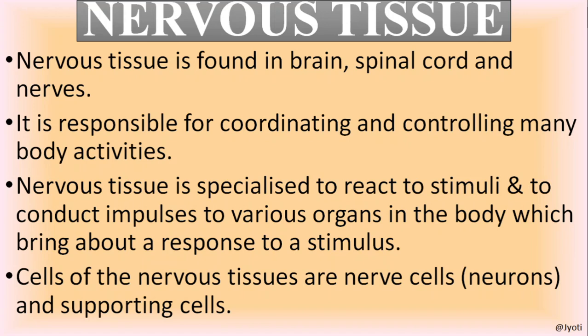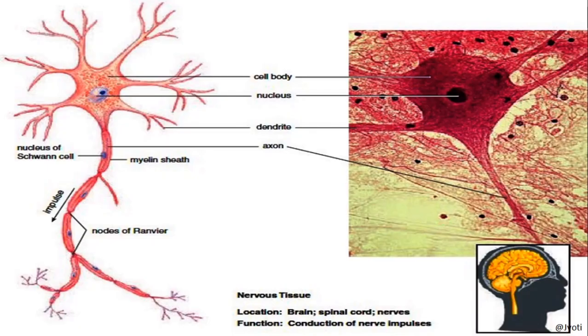system. The cells of the nervous tissue are called nerve cells or neurons, and the nervous system consists of not only the neuron, it is also composed of supporting cells. But we'll discuss in detail about the nerve cells. Here you can see the picture of a nerve cell which constitutes the nerve fiber, brain and the spinal cord. It is the major type of cell that constitutes your nervous tissue system.